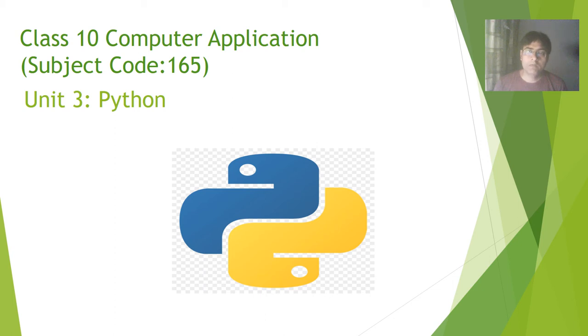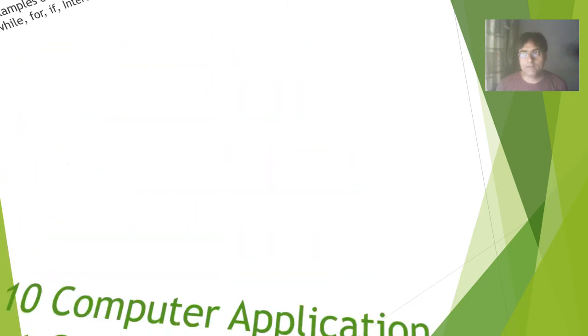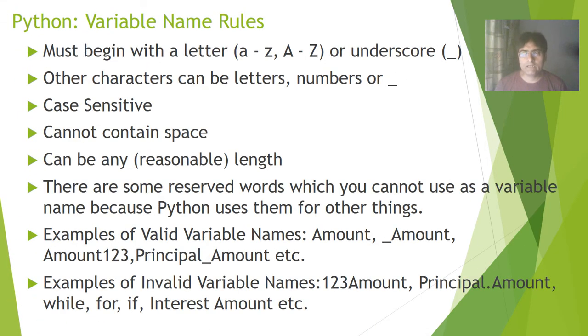Now we will learn about variable naming rules in Python. We have to follow certain rules while naming the variables. We create variables like a, b, x, y, z. So we have to follow certain rules while naming the variables.